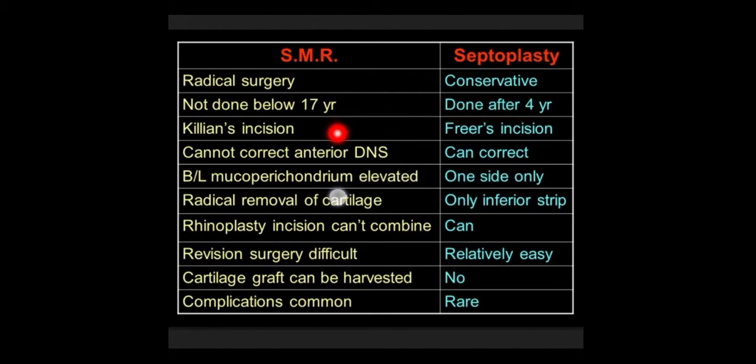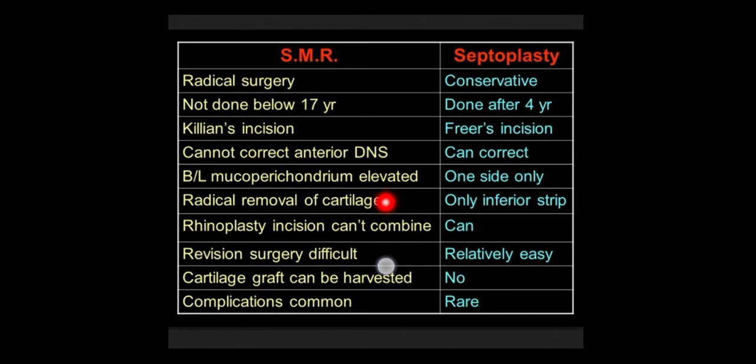The incision for SMR is Killian's incision, which is a few millimeters behind the anterior edge of the cartilage. In septoplasty, it is a Freer's incision. Anterior deviations are dealt with by septoplasty, whereas they cannot be dealt with by SMR. Bilateral mucoperichondrium is elevated in SMR, whereas in septoplasty, it's only on one side.